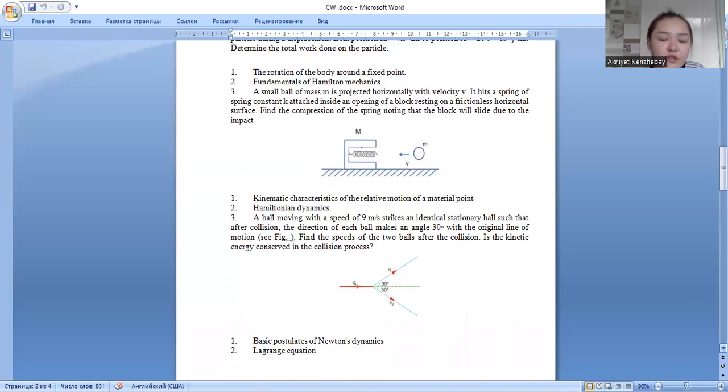The next is rotation of the body around a fixed point. Rotation around a fixed point, a fixed axis, is a special case of rotational motion. It has no possibility of changing its orientation and cannot describe such phenomena as wobbling or precession. And according to Euler's rotation theorem, simultaneous rotation along a number of stationary axes at the same time is impossible.